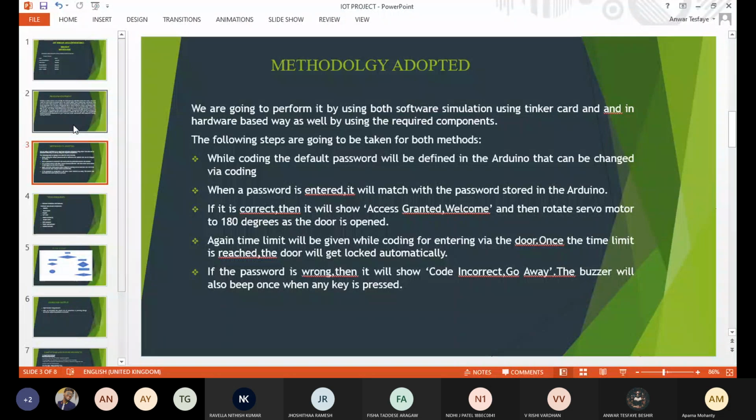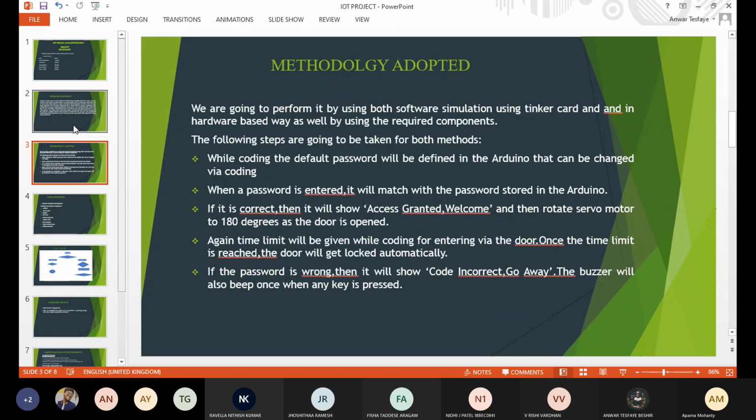We are just using 5 or 6 steps to design this door lock. The first one is coding: the default password will be defined in the Arduino and can be changed via coding. We can manipulate and change this by using code. When the owner of the house enters the password, it will be matched with the password stored in the Arduino. Initially, you have to store the pre-processed code password into the Arduino board.